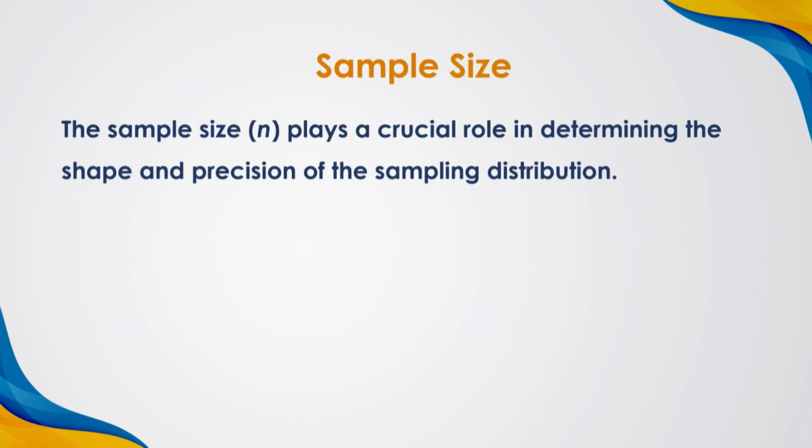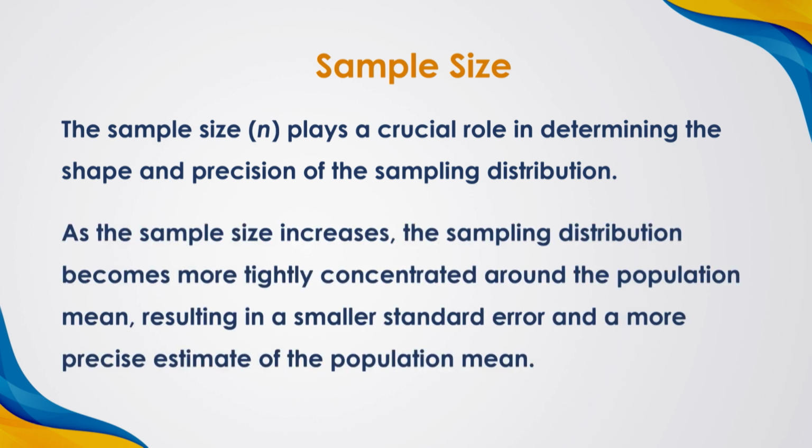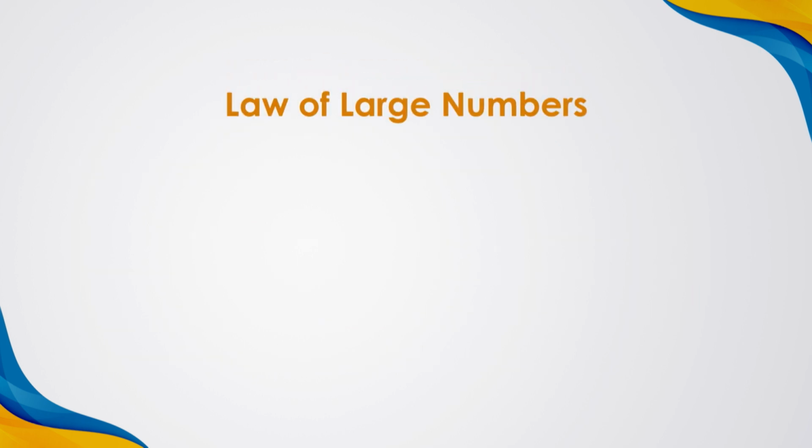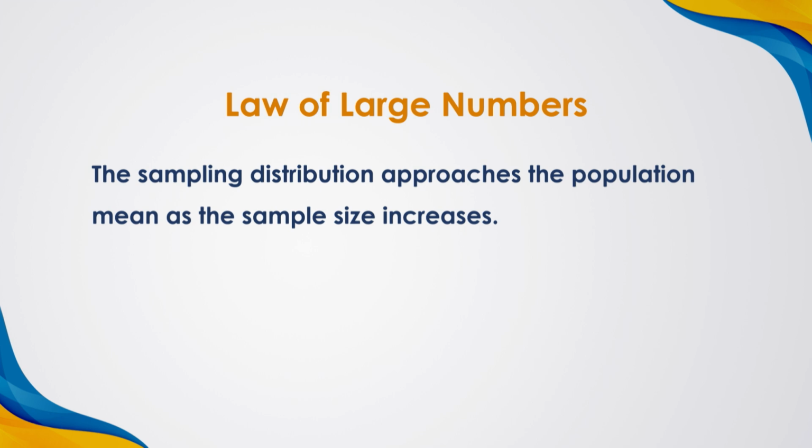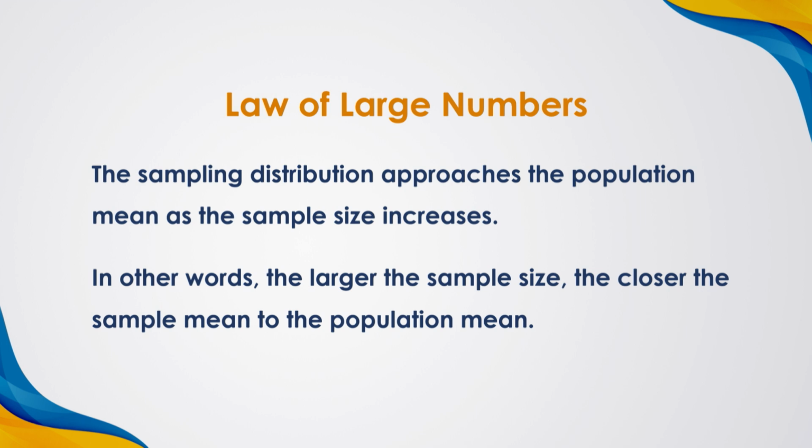Sample size. The sample size, small n, plays a crucial role in determining the shape and precision of the sampling distribution. As the sample size increases, the sampling distribution becomes more tightly concentrated around the population mean, resulting in a smaller standard error and a more precise estimate of the population mean. Law of large numbers. The sampling distribution approaches the population mean as the sample size increases. In other words, the larger the sample size, the closer the sample mean is to the population mean.